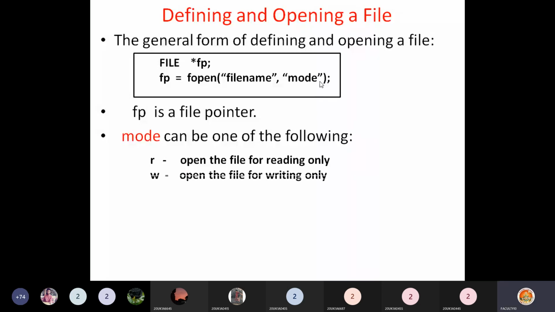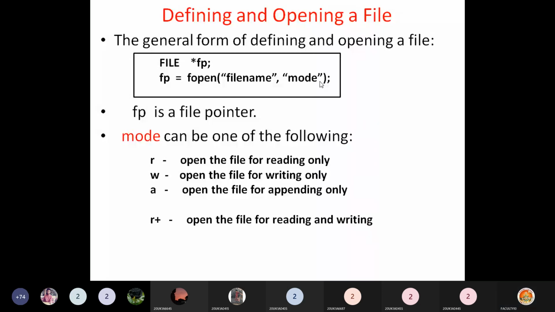Similarly, W: if you open the file for writing only, that means you can write data into the file. A means open the file for appending only. Appending means there are already some contents in the file and you want to add at the end. That is called appending mode. We'll see examples. Similarly, you can also use the R plus symbol. R plus means open the file for both reading and writing. Now you can perform both operations. If you say R, you can only read data and cannot write into the file. But if you say R plus, both operations we can perform, reading and writing.